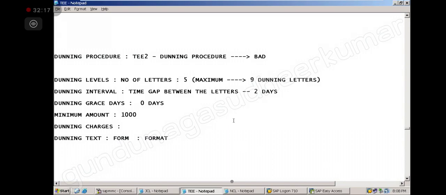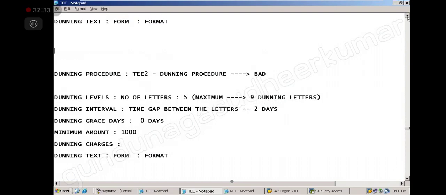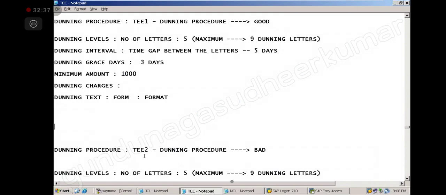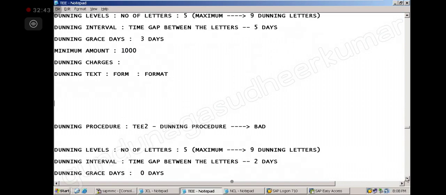Right. So now you see the TE1 and TE2. Everybody understood? We can create a different dunning procedure for different customers, and you can give it in the customer master. So this TE1 I will give in the master record of good customers. This TE2 I will give in the master record of bad customers. Is that clear? Yeah? And it will apply accordingly.